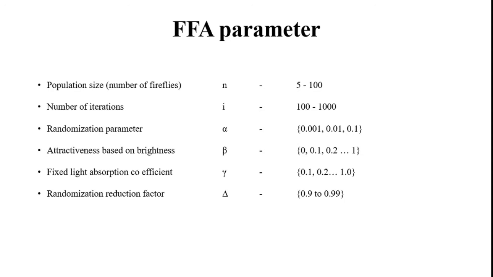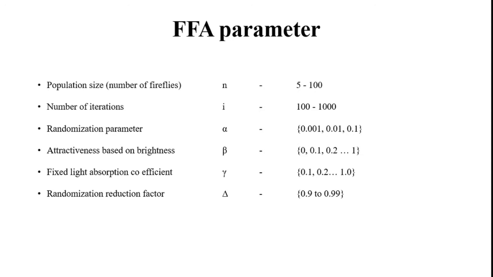Here the firefly algorithm parameters are population size, which we may consider from 5 to 100, and number of iterations from 100 to 1000 according to our considered problem. Randomization parameter. What is the meaning of the randomization parameter? We can understand it after completing the presentation. Alpha from 0.001 to 0.1.